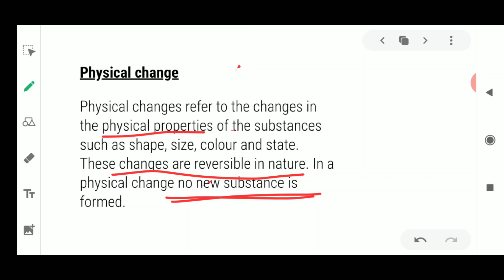the changes are reversible. Physical changes are maximum times reversible, not always. I could say these changes are mostly reversible in nature. The next thing is that no new substance is formed. So this is the way by which you could distinguish whether a given change is a physical change or not.